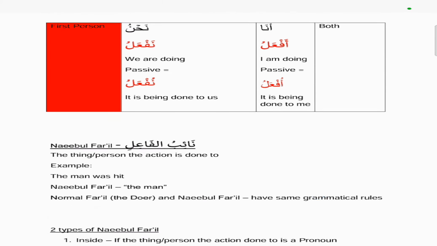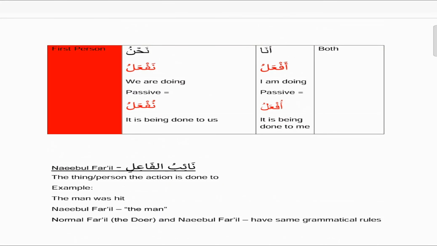And the ana version, which is I am doing, would be af'alu, the active, and the passive would be uf'alu. And the nahnu, the active would be naf'alu, and the passive version will be nuf'alu. So remember that this process of turning a past active or present active fi'l into passive, this template can be applied to any 3 root letter words. If you exchange the fa, the ain and the lam for the 3 other root letters, then the template still applies.